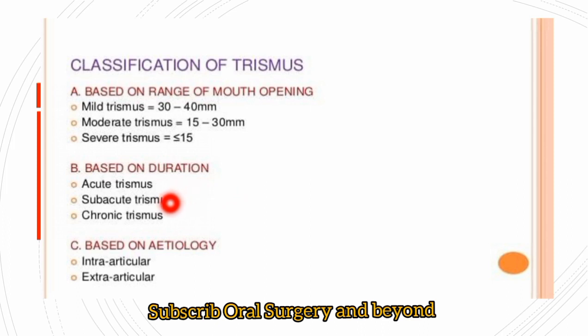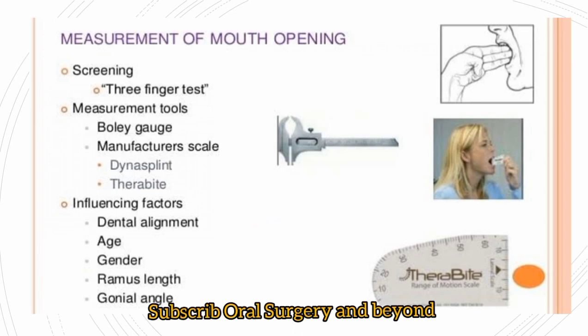Based on the duration, we can classify trismus as acute, subacute and chronic. Based on the etiology, trismus can be intra-articular or extra-articular, related to the TMJ.